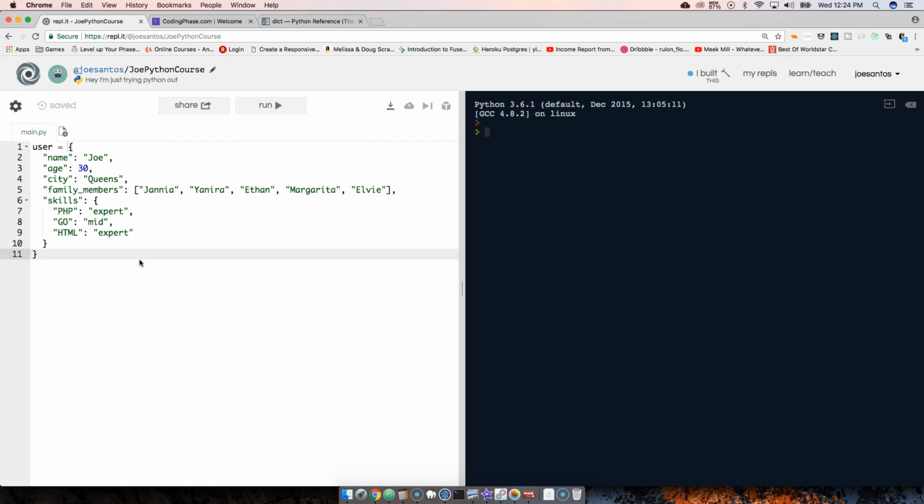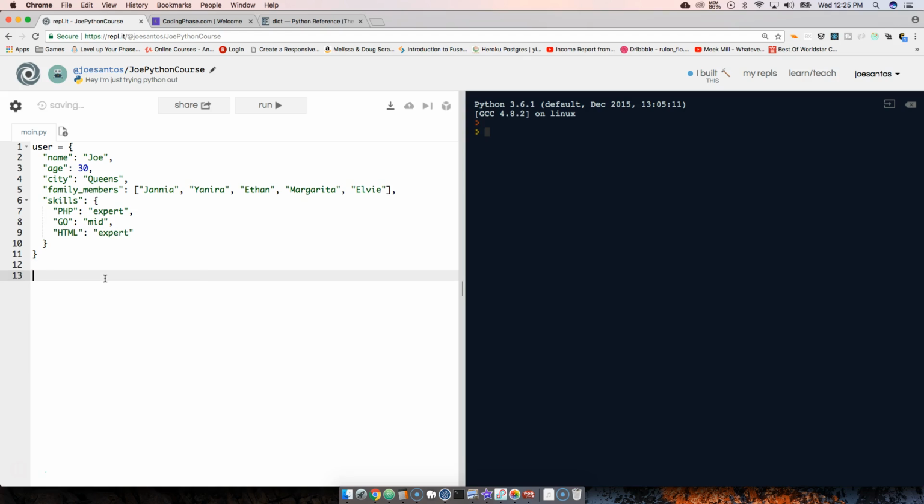Now, as you can see, we can structure our data for this user way better with dictionaries than just having an array, or what we call a list, right? Because a list is just a list of things. But when you need to actually structure something, you want to say, hey, this is the name, this is the age, this is the city, family members, skills. You want to be using a dictionary because you have the access of having a key and a value.